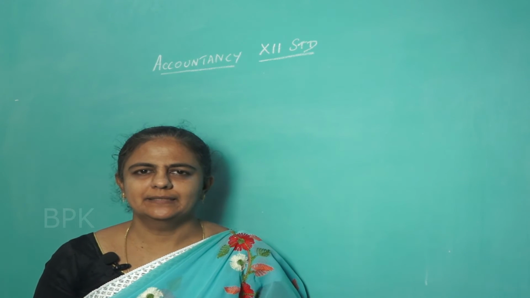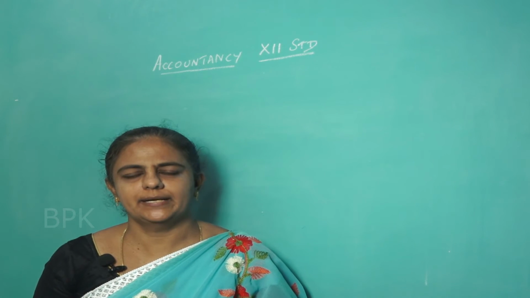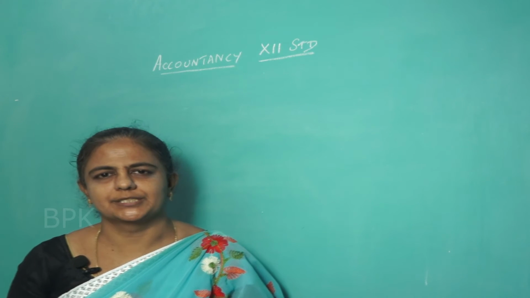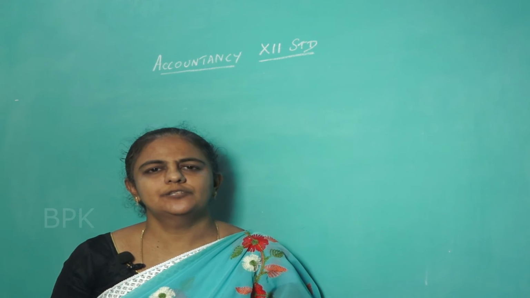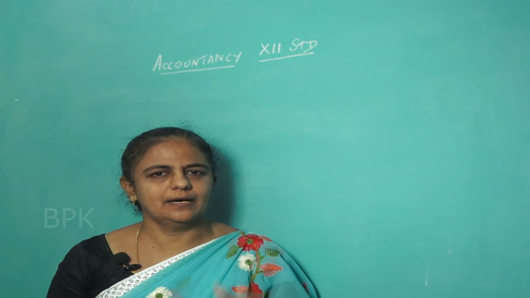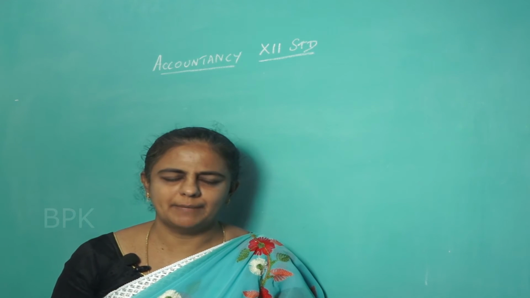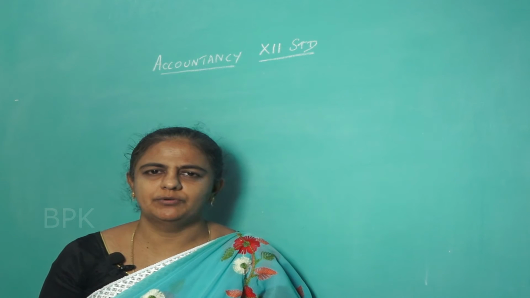So we know that these can be given only if there is profit. Only out of the profits you are going to take and give the salary and commission. Okay. This commission has to be given as a percentage on the profit. Whatever profit you are getting, from that you have to calculate some percentage and give it to the partners. Okay.